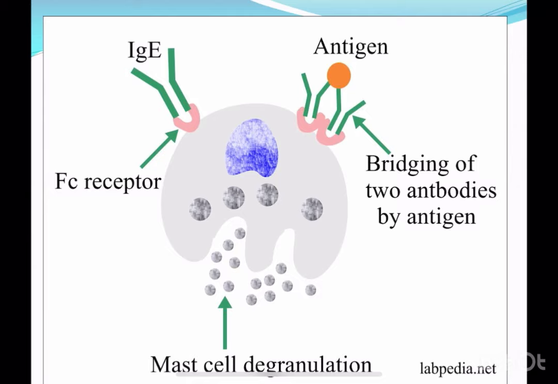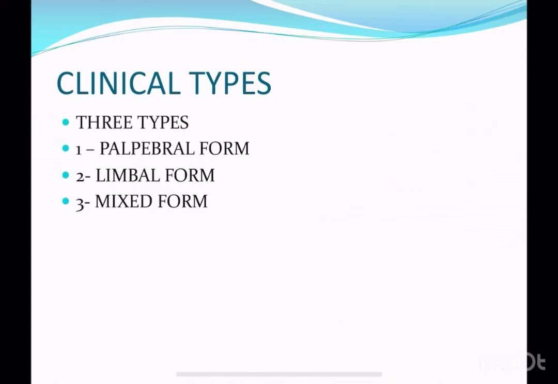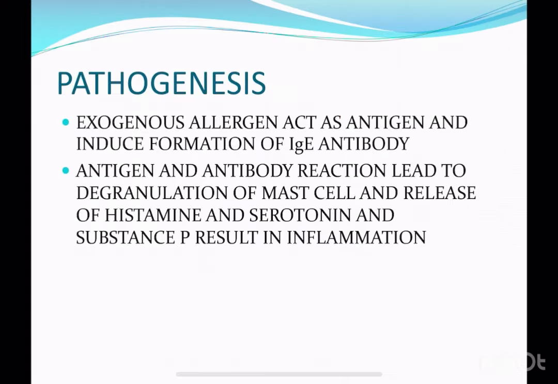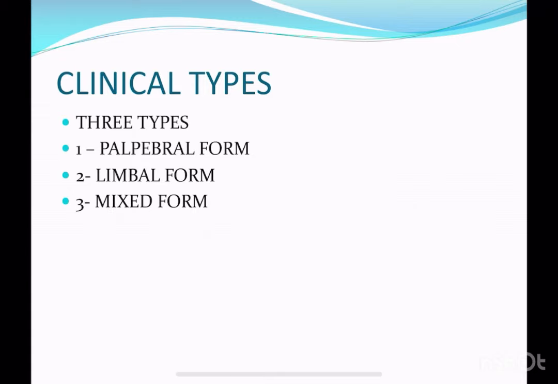When there is degranulation of the mast cells, it releases histamine, serotonin, and substance P. What do all of these do? They cause inflammation in the conjunctiva, which means there is vasodilation, and many chemical mediators are released from the blood vessels, resulting in a reaction that we see in the conjunctiva and the cornea. So this whole process is allergic conjunctivitis.